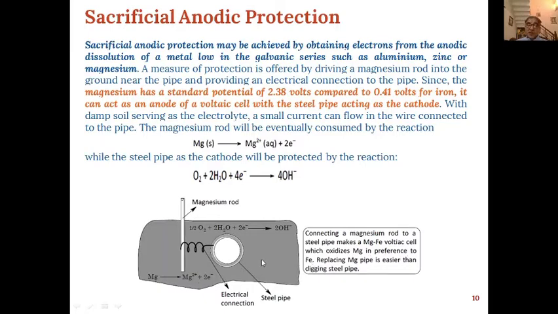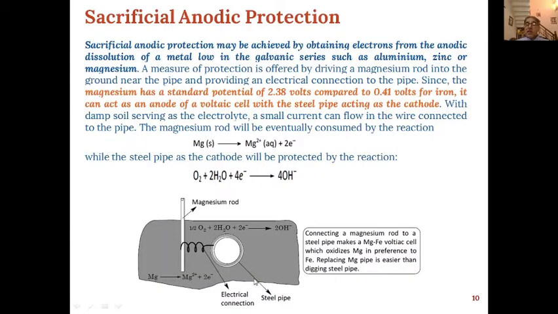So here the oxidation of iron will not take place, but the oxidation of magnesium will take place in the first place. Because of that, magnesium ions and electrons will be produced, and these electrons will be taken up by oxygen and water to produce hydroxide ions.